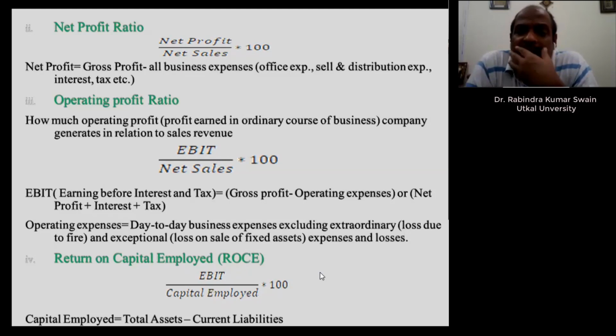So net profit, as we have already calculated, if you add back interest and add back tax, you will get earning before interest and tax. But one non-operating income, interest on investment, whether it will be included or not depends on whether that investment is a trade investment or a non-trade investment. What is trade investment?